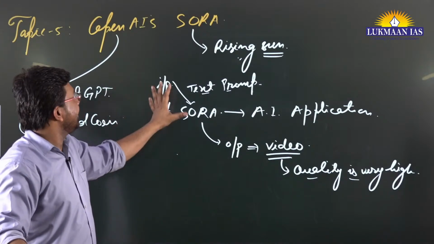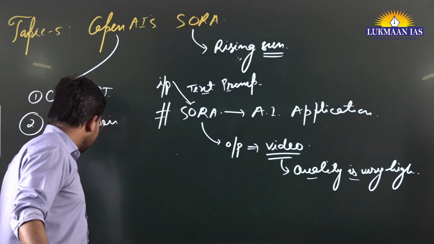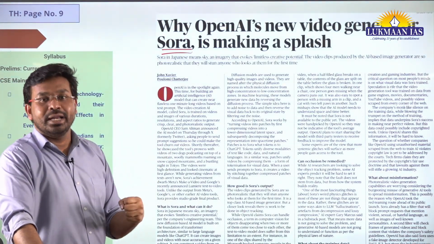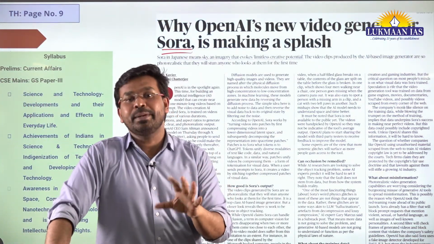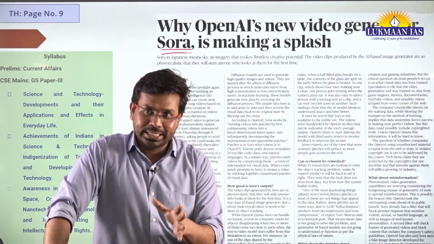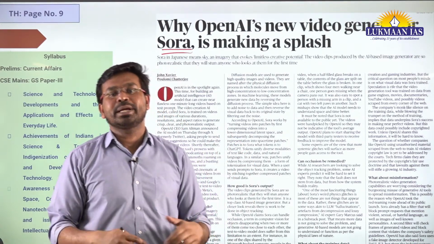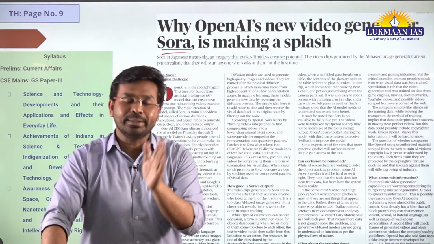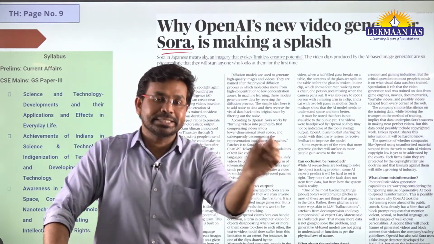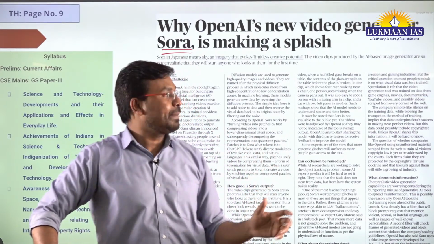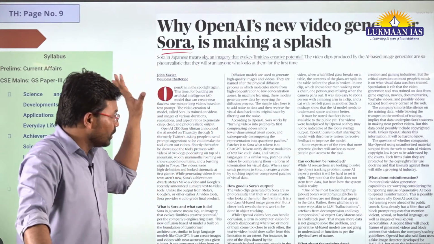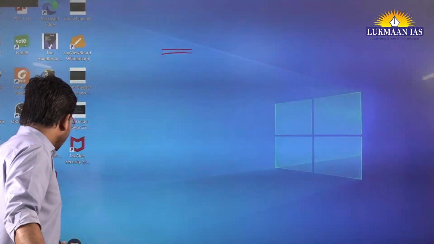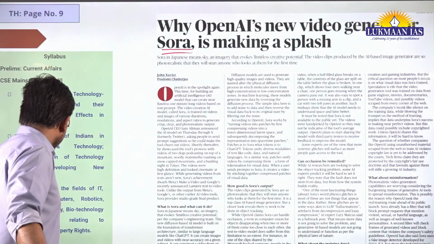So finally in this article they have discussed Sora as an application, that how Sora is going to revolutionize the way people are creating videos. It says that creating video becomes easy with this application. And also if you have an already made video, and there are gaps in that video, those gaps can be filled by the Sora application. Here they have said that Sora is going to create videos, and these videos will be very helpful.